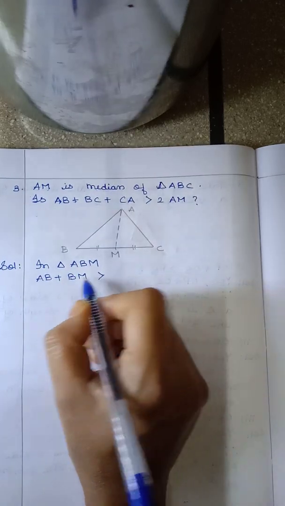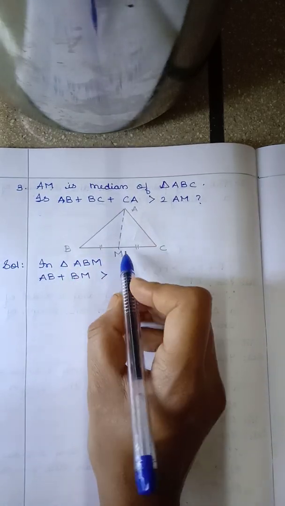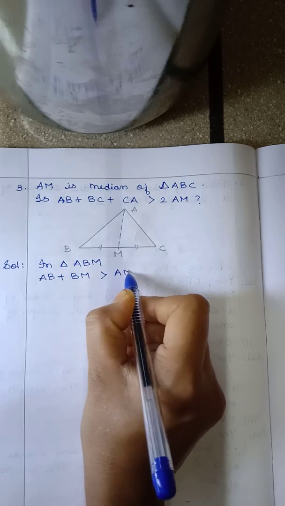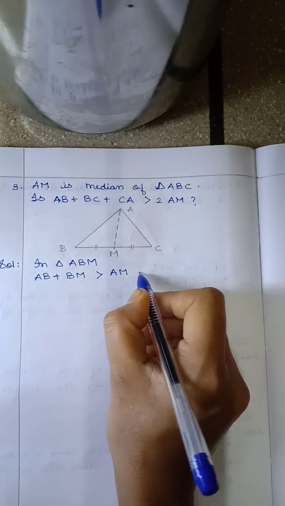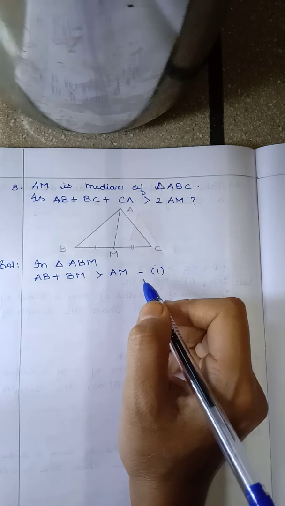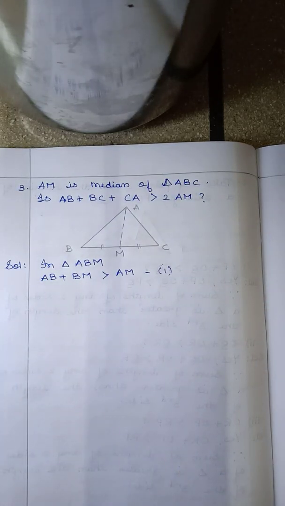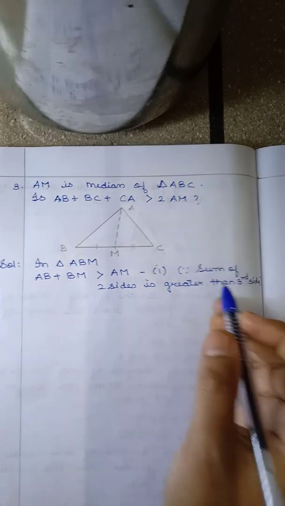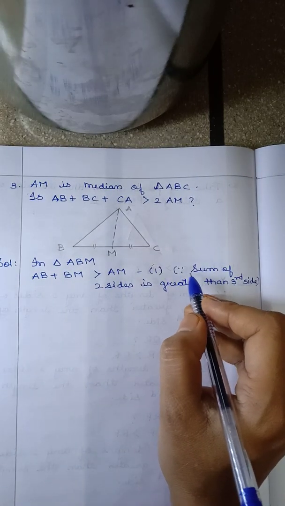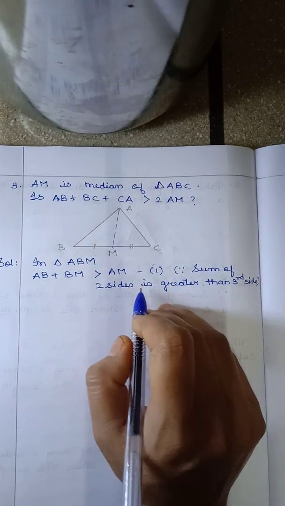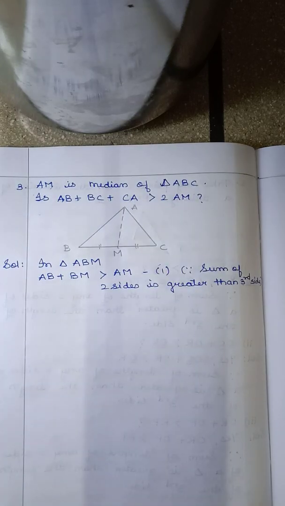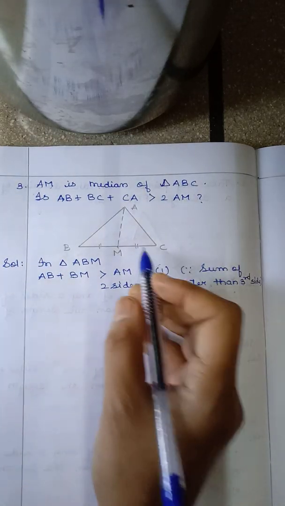So we can write AB plus BM is greater than AM. Consider this equation 1, and you have to write the reason, the statement, as the reason. I have written a short form of the sentence here: because the sum of two sides is greater than the third side.